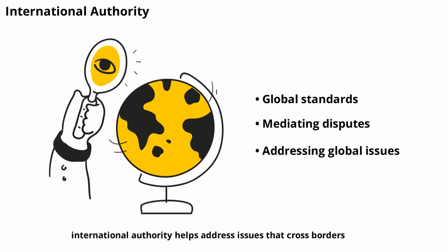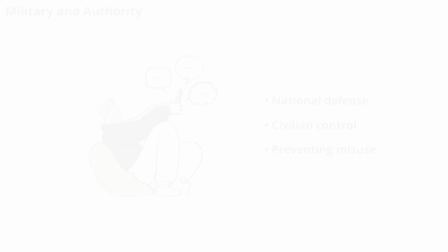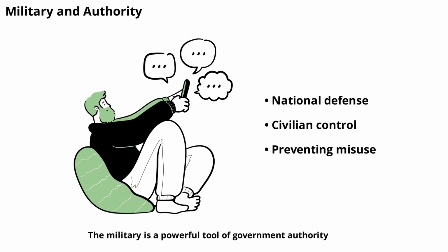While their power is limited, international authority helps address issues that cross borders, such as climate change and human rights. The military is a powerful tool of government authority, responsible for national defense and, in some cases, maintaining order. However, in democratic societies, the military is usually under civilian control to prevent misuse of power. This ensures that authority remains accountable to the people.